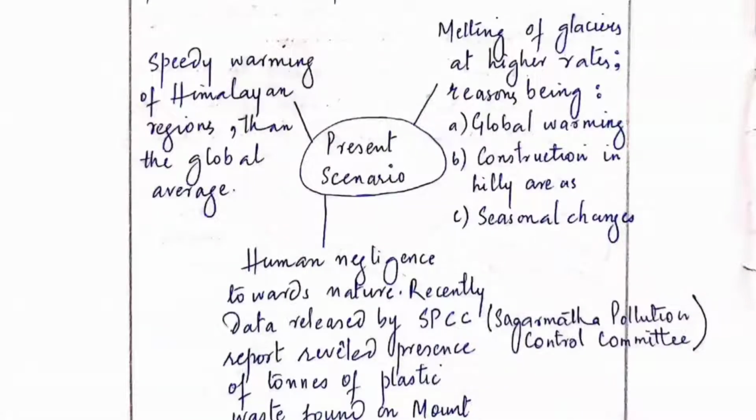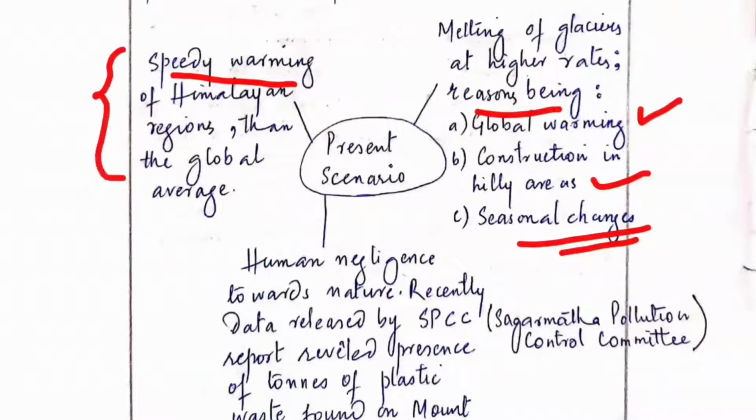Then we'll move towards the present scenario of the glaciers. We will write it in this form so that it is more creative and a very different answer, and it will save your time. In the present scenario you will point out the melting of the glaciers and the reasons behind it. First is global warming, second is construction in the hilly areas, and the seasonal changes we are all aware of. Another can be the speedy warming of the Himalayas, which are warming even faster than the average.